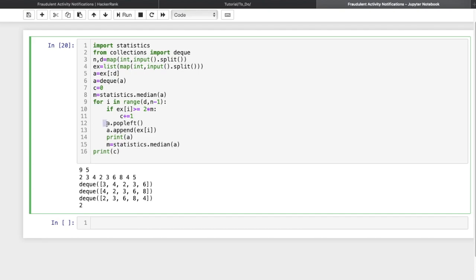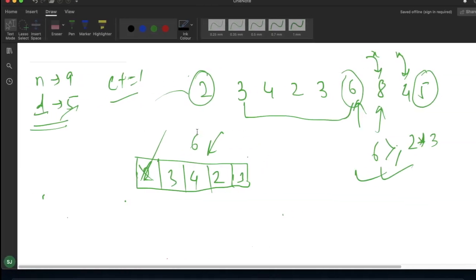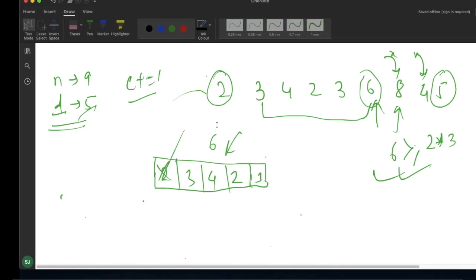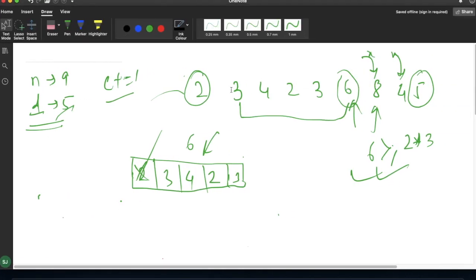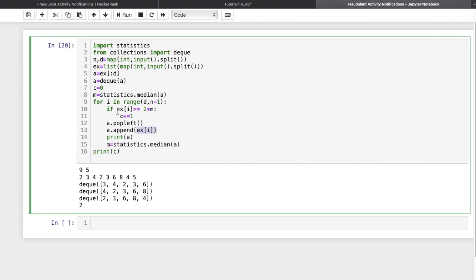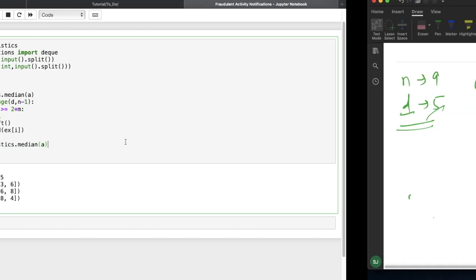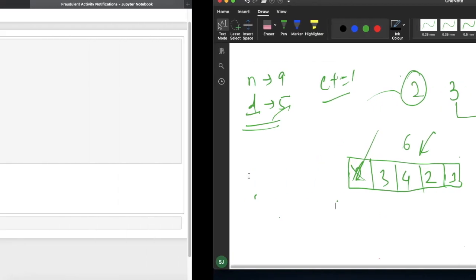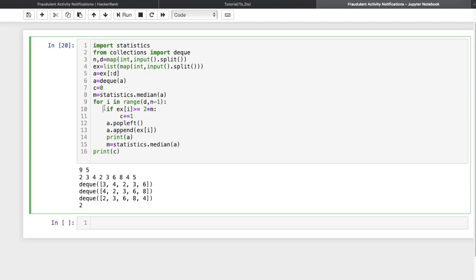Then we are popping the leftmost element and adding one element from the expenditure array, the initial array. Again we are calculating the next median on the current values in the temporary list. After adding this 6 and removing the 2, we calculate the median and check the same condition again in a loop. At last we are printing the total count.